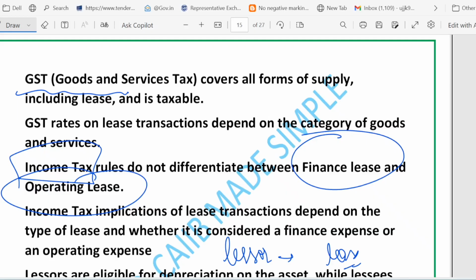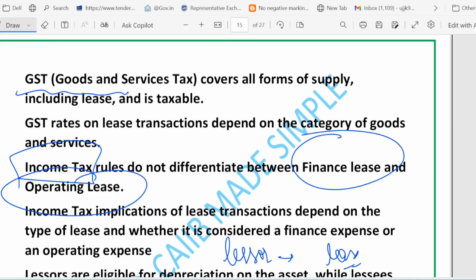Income tax treatment: I told you that tax treatment depends on the lease nature, whether it is a finance lease or operating lease. Whether payments are treated as an operating expense or finance cost affects taxable profit and who claims the depreciation. And I told you that the lessor usually takes depreciation. Lease rental counts as income for the lessor. Sale and leaseback affects depreciation based on the asset's written down value.